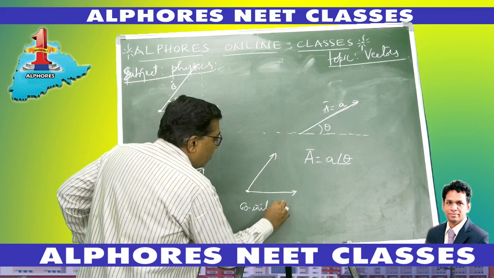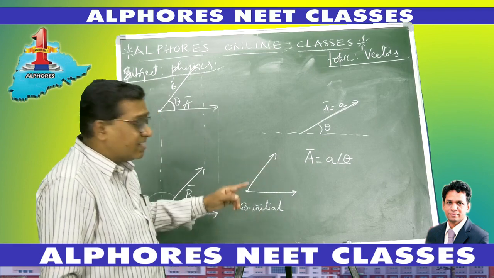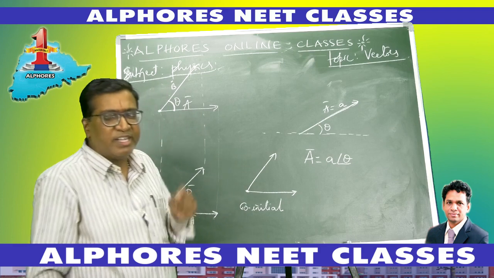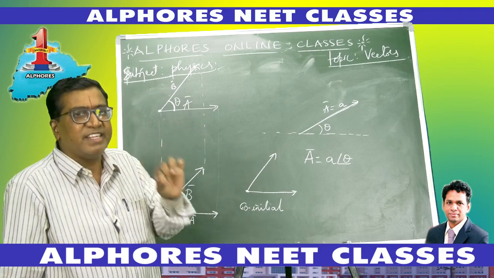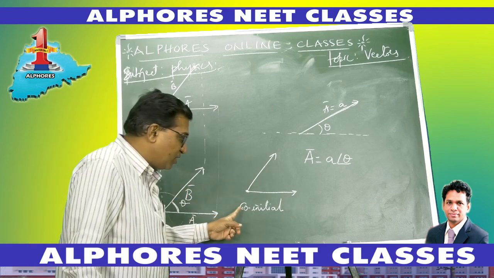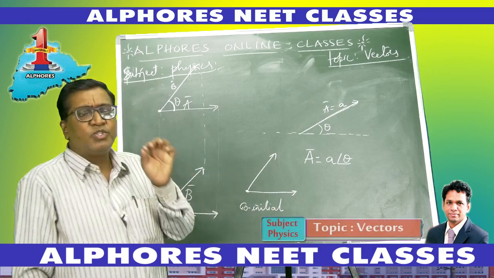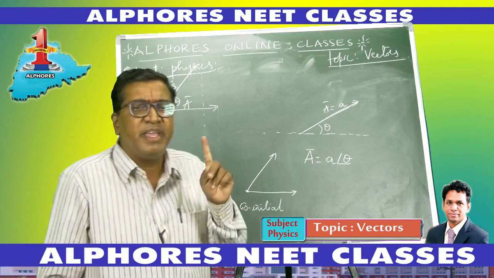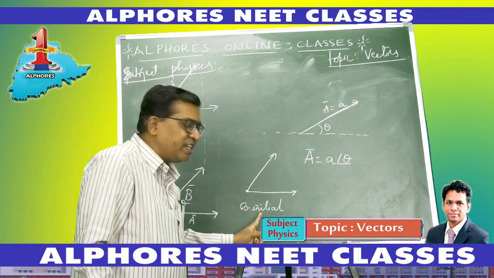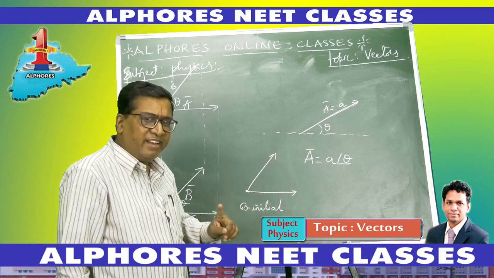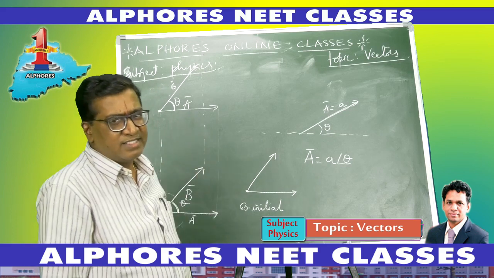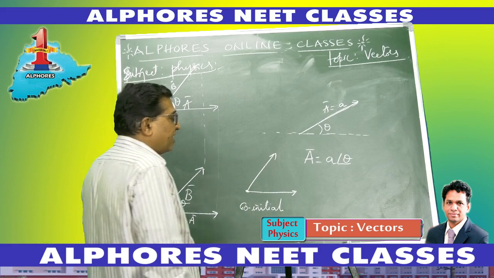Vectors which originate from the same point, whose initial point is the same, are called co-initial vectors. To measure the angle between two vectors, first you should make the vectors co-initial to one another. Then take the smallest angle between them. That angle is the angle between the vectors.